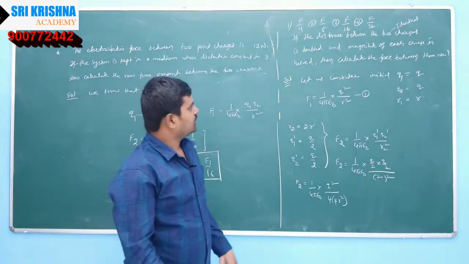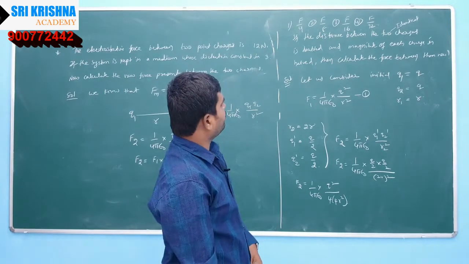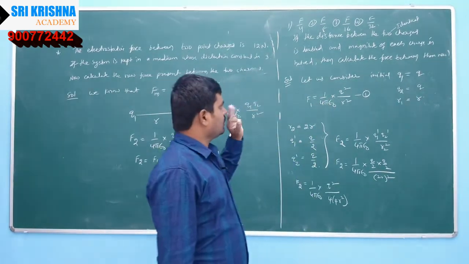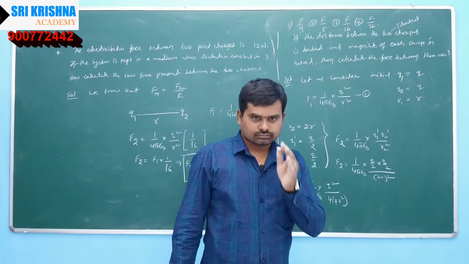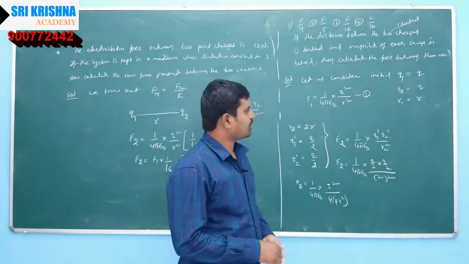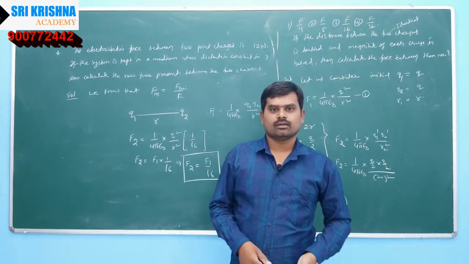Don't think that there is no numerical in the question, how can we get F by 4, F by 8, F by 16 and F by 32 like that? First of all you have to go through the concept very well, because questions will be asked from the concept only. Okay, right.